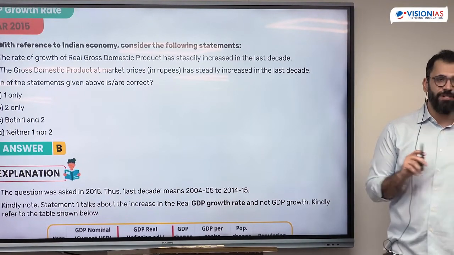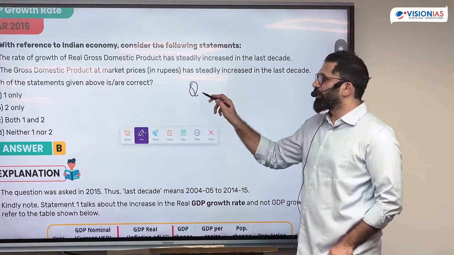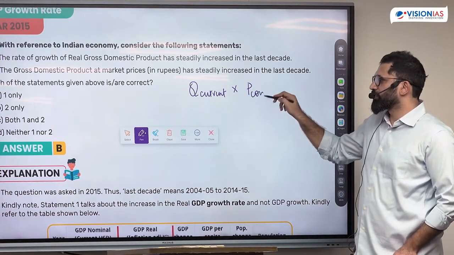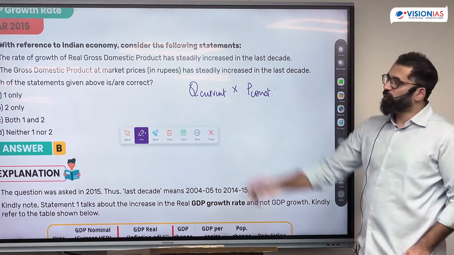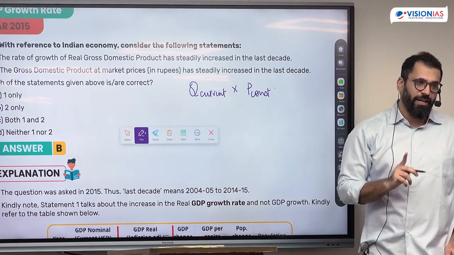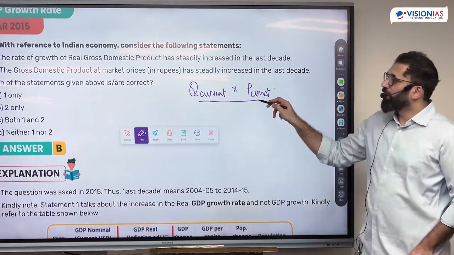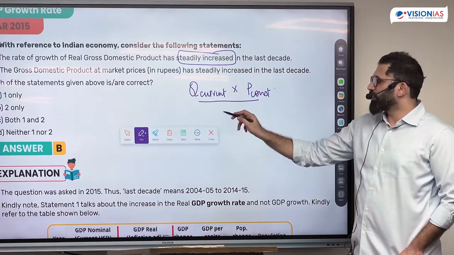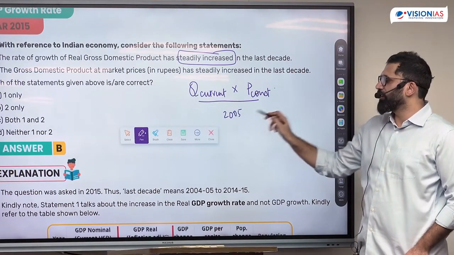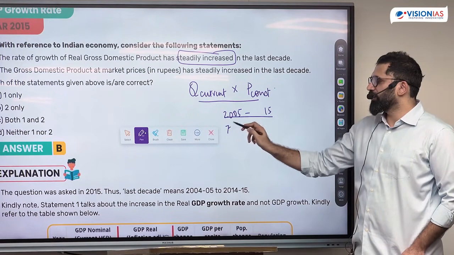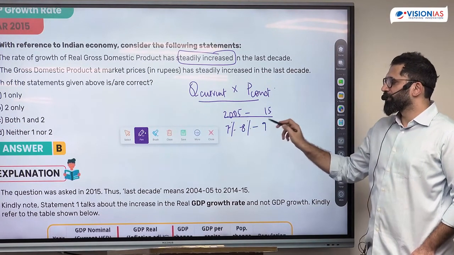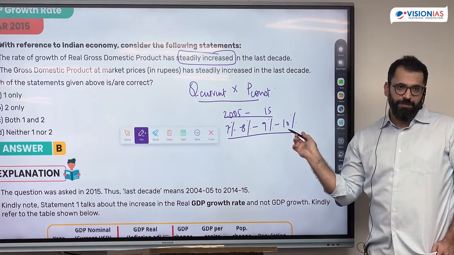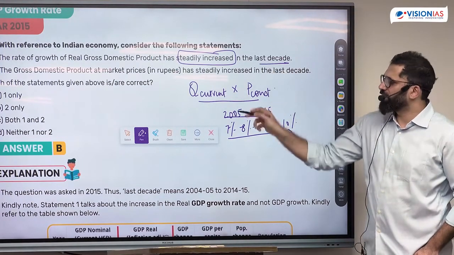What is real and nominal GDP? Real GDP is the quantity of the current year and the price of a constant year. The question is asking about the rate of growth. The rate of growth of this number has been steadily increasing. That means from, say, 2005 to 2015, every year the ratios were positive, a consistently increasing percentage of growth in the last decade. The question was asked in 15, so 5 to 15.